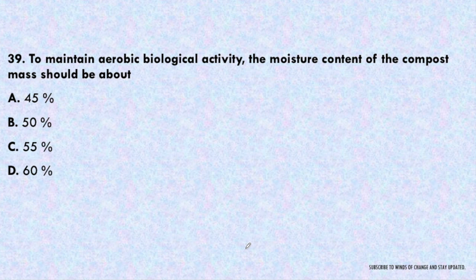Next question. To maintain aerobic biological activity, the moisture content of the compost mass should be about what? It should be about 55% for the purpose of aerobic biological activity. We have to memorize it.